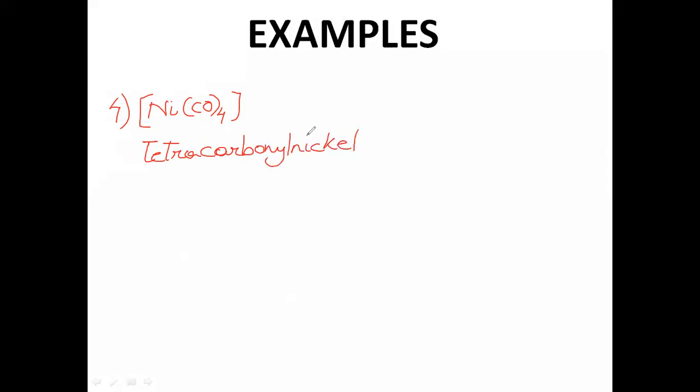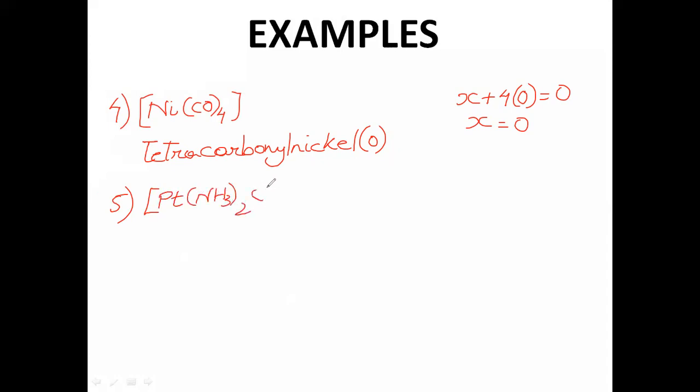So tetracarbonyl nickel, and then the oxidation state. If you calculate, you will get it to be 0, because nickel is X plus 4 times carbon monoxide, which is 0, and the total charge of this will be 0. So X will be equal to 0. And whenever it is 0 also, please do write it. Don't skip that. If you find that the oxidation state is 0, you have to write in brackets that it's 0.